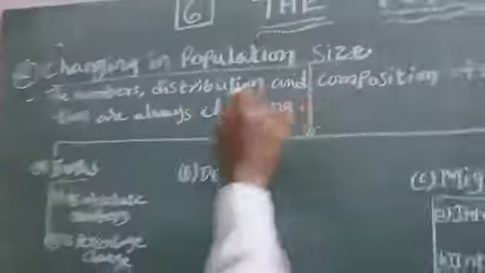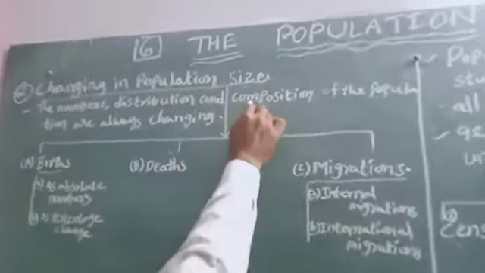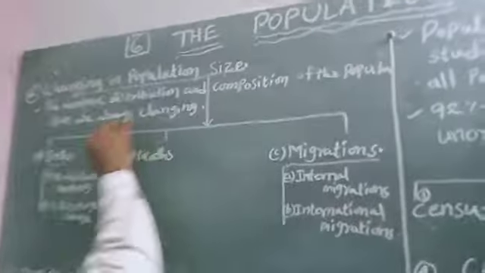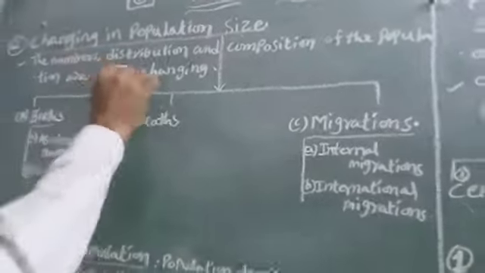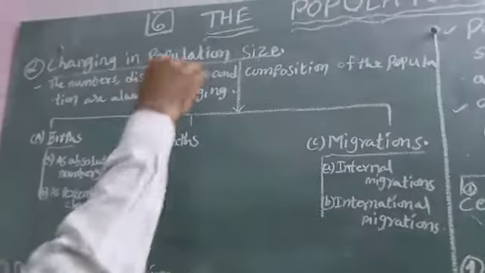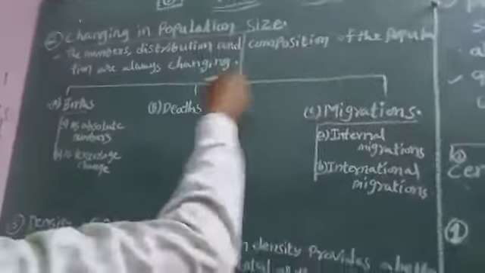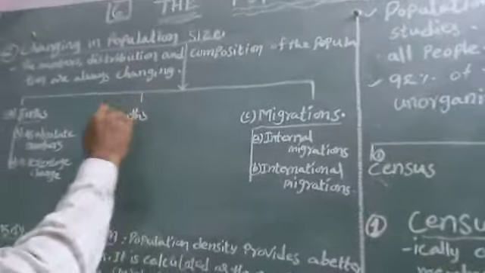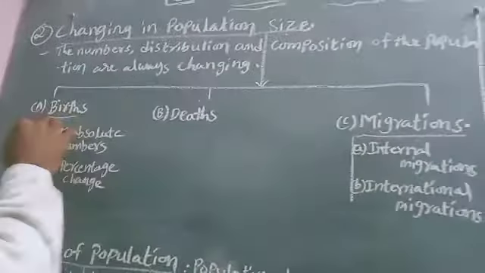Next, the second point, changing in population size. The numbers, distribution and composition of the population are always changing. Okay? Somebody moves from one place to another, going in search of jobs or other purposes, so it is changing every day. Changing in population size is mainly studied, and there are three types.